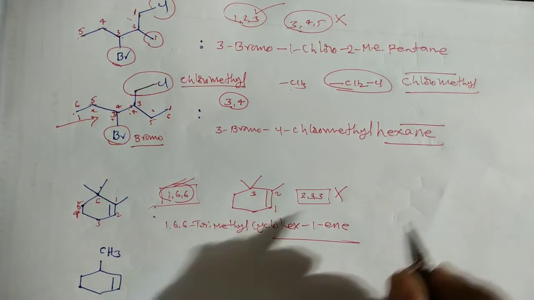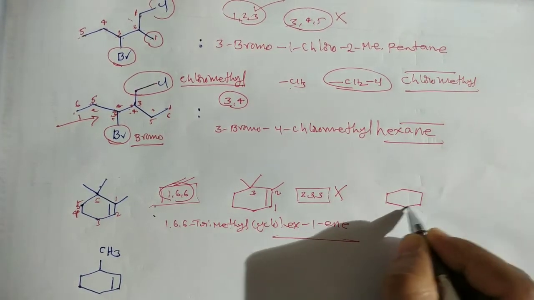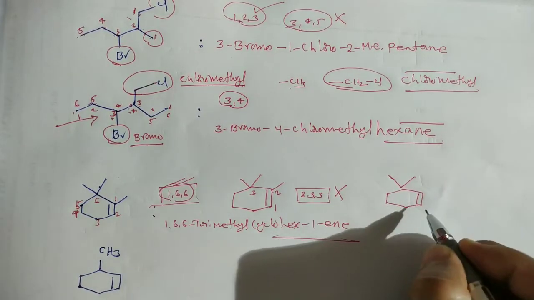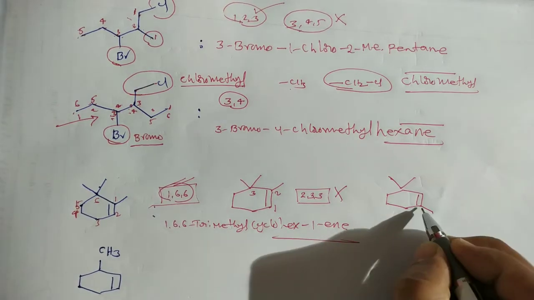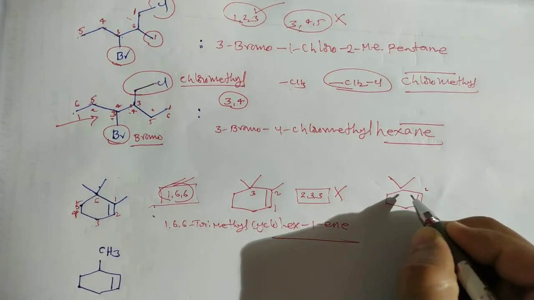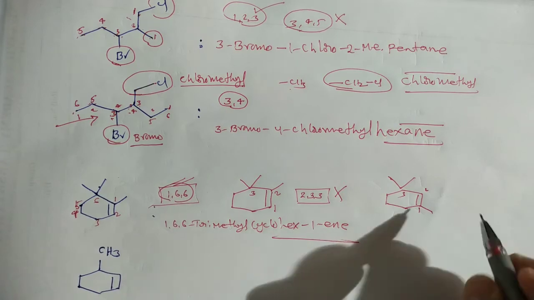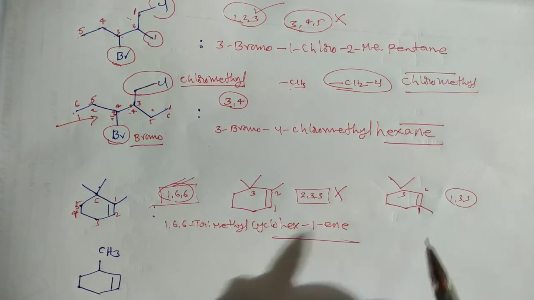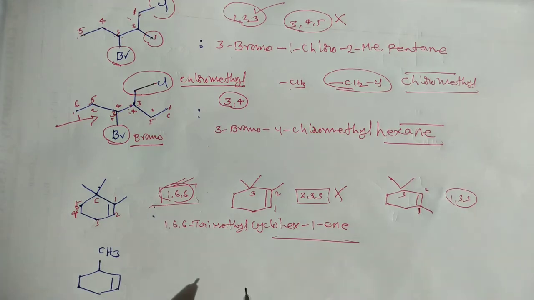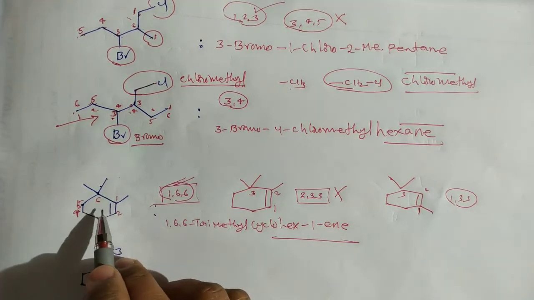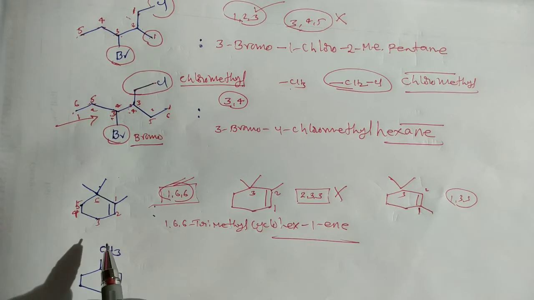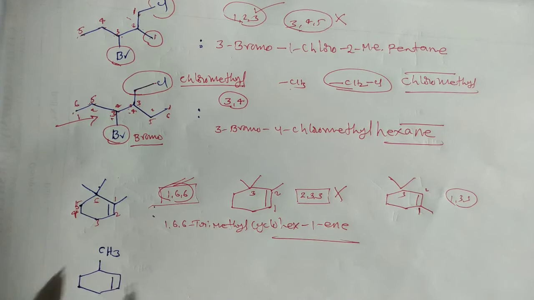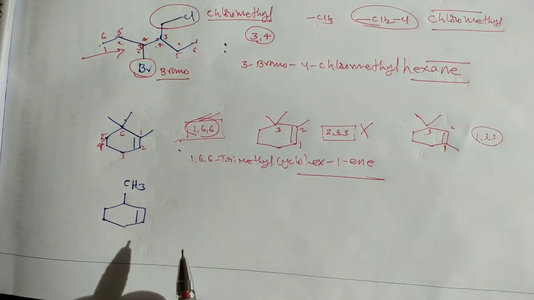Okay, important: suppose the compound is given like this. Here there is a 2-methyl substituent; this is the alkene, and this is the methyl. So in this case we can start from this side, 1 2 3. That means here the set of locants is 1, 3, 3, and the double bond position is 1. Actually, between the double bond and the substituent, we always have to start the numbering from the double bond. Okay, that's it. Now in this case, this is one of the examples.